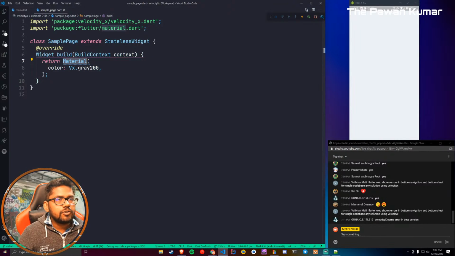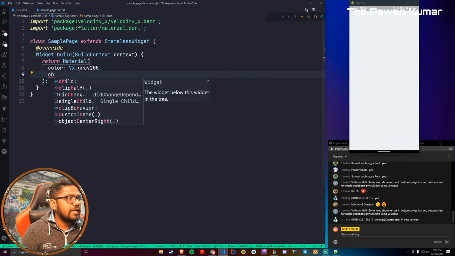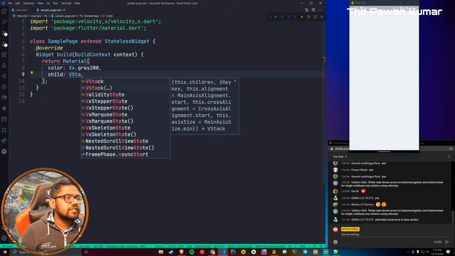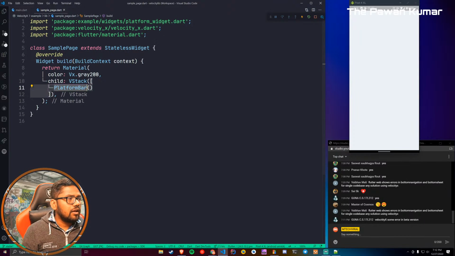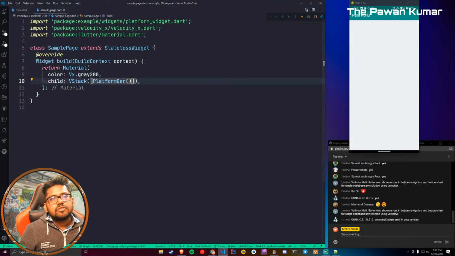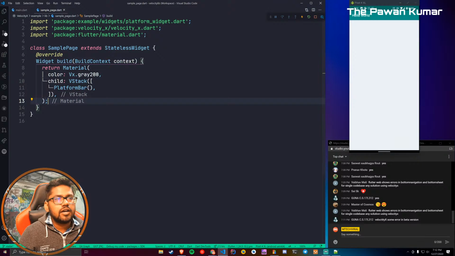So right now you can see we have this gray page. Okay, now I'll show you a widget. So here I'll use a VStack. VStack is nothing but columns, and I'll show you a widget called platform bar. Okay, what is platform bar? I'll show you. Okay, so you can see when I use platform bar, it is showing me a hello world on the top of it, right?